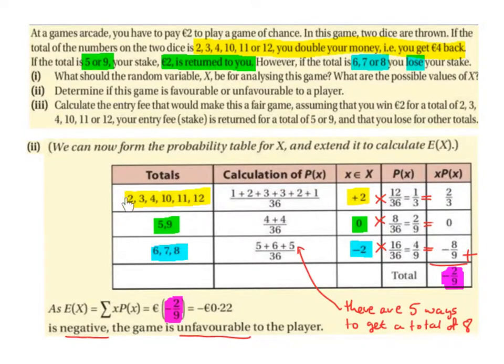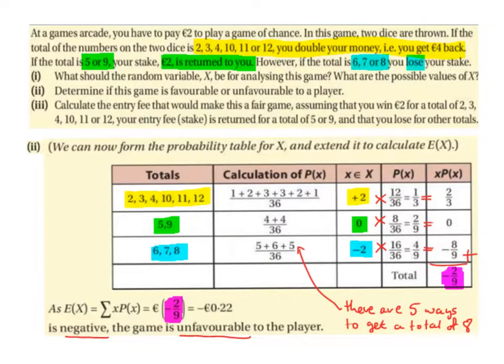So the probability that you get a total of 2 is 1 over 36, because there's only one way you can do that. The probability of getting a total of 3 is 2 over 36. There's 2 ways of doing that. The probability of getting a total of 4 is 3 over 36. Probability of getting a total of 10 is 3 over 36. Probability of getting a total of 11 is 2 over 36. And probability of getting a total of 12 is 1 over 36. So this simplifies to 12 over 36, or a third. And our variable x is +2. You'd be €2 up. And 2 times a third is 2/3.